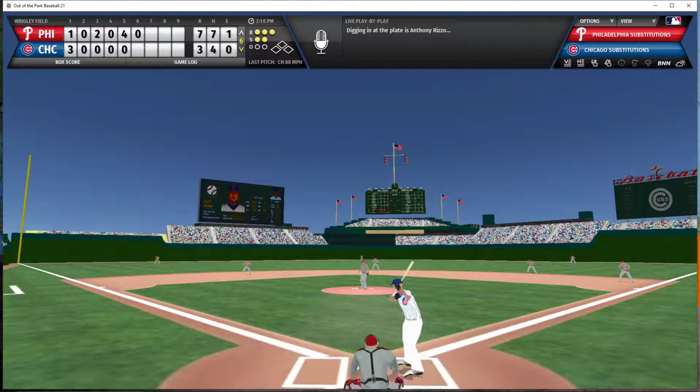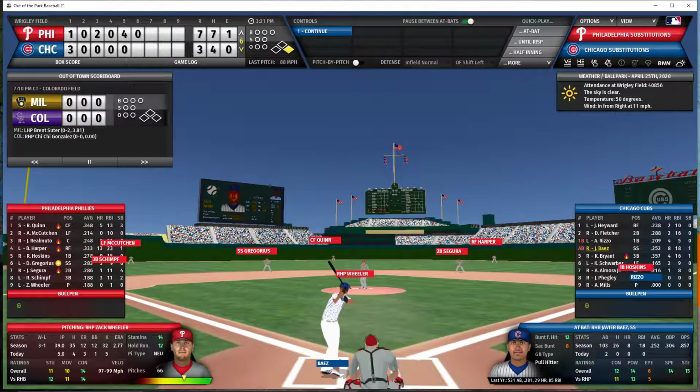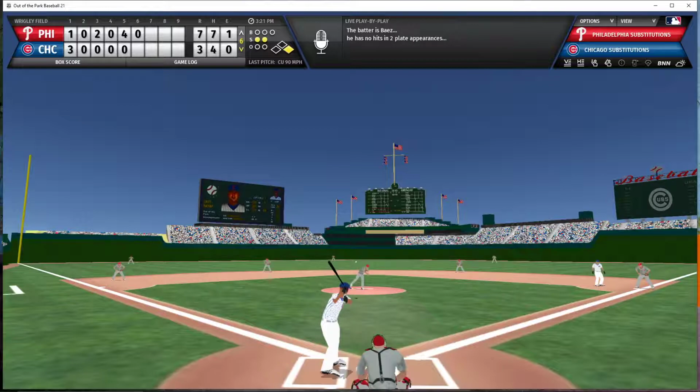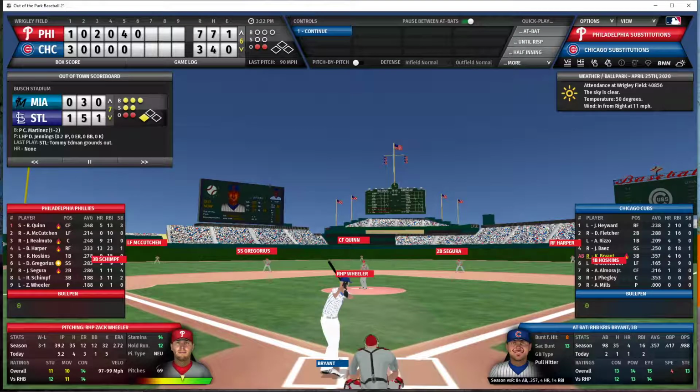Full count now to Rizzo. Wheeler with the pitch. And he walks Rizzo to lead off the bottom of the sixth. Well, Baez now the batter. Runner on first, nobody out. 0-2 count to Baez. Baez hits it on the ground, second to short to first, and there's the double play. Cubs are adding to the Illinois GDP by grounding in all these double plays.